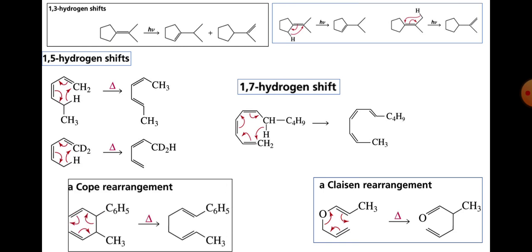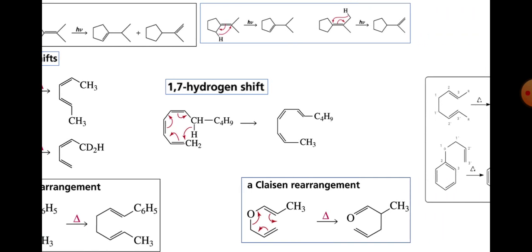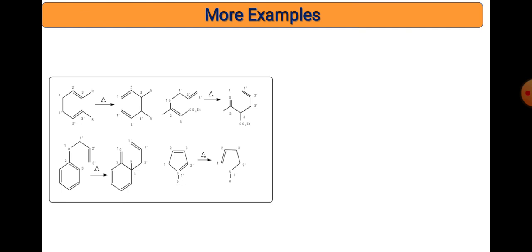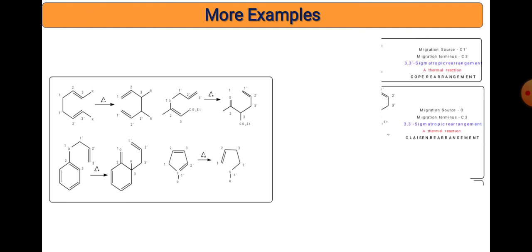The last two reactions are thermally induced reactions, that is the 3,3 shifts, the Cope as well as the Claisen. In this way we have examples of rearrangement. Lastly, I will put some examples here for the Cope as well as the Claisen rearrangement reactions.